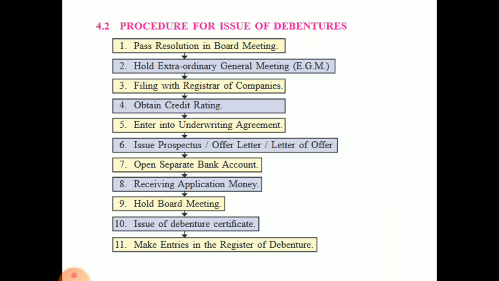Next is the procedure for issue of debentures. Okay, what is the procedure for issue of debentures? Pass a resolution in the board meeting. First, what is done is a board meeting in which a resolution is passed. Hold an extraordinary general meeting. If the board meeting did not happen, then they have to hold an extraordinary general meeting. Filing with the Registrar of Companies, so after that the filing is done with the Registrar of Companies.